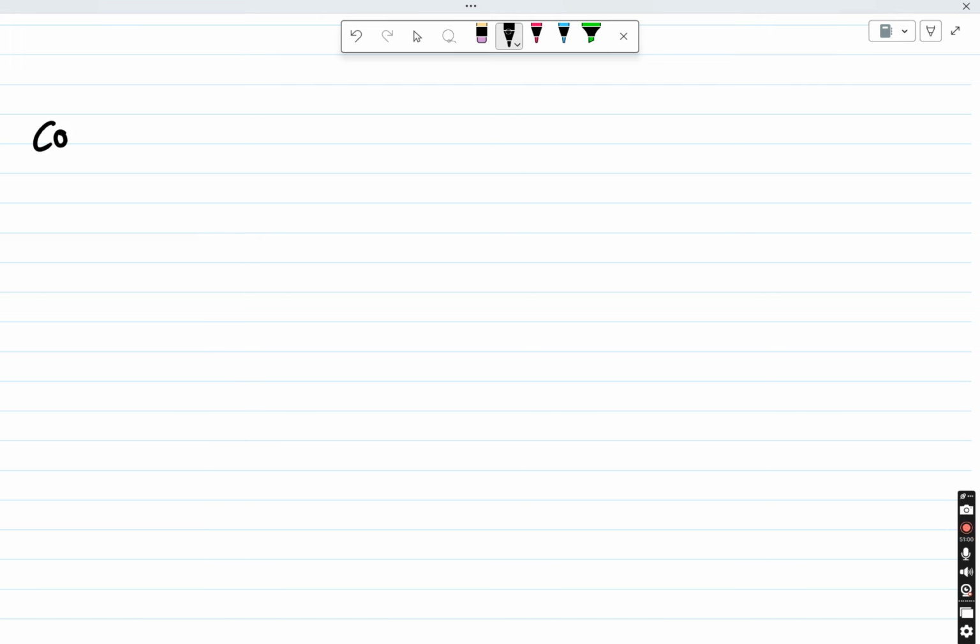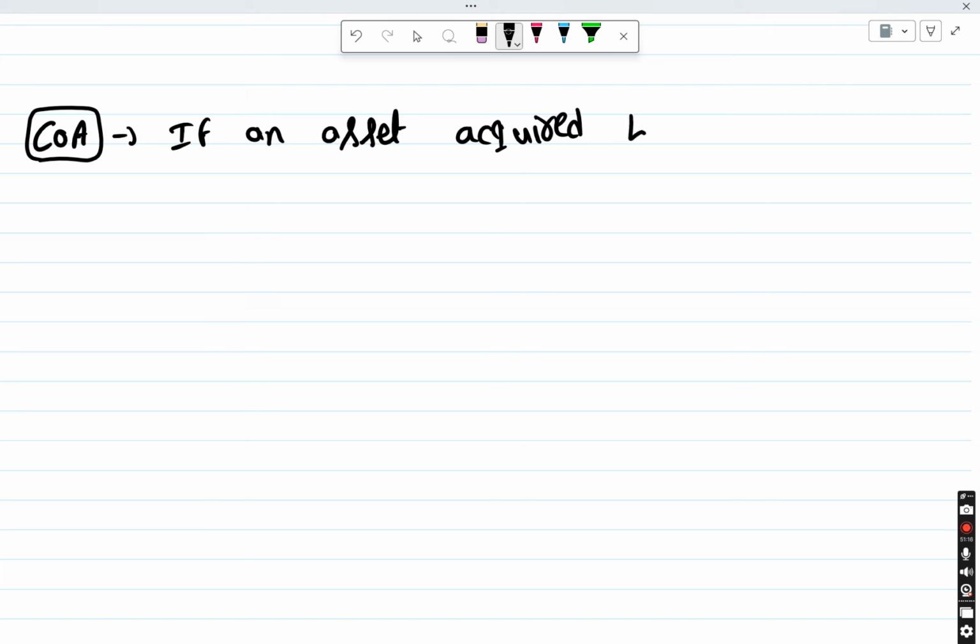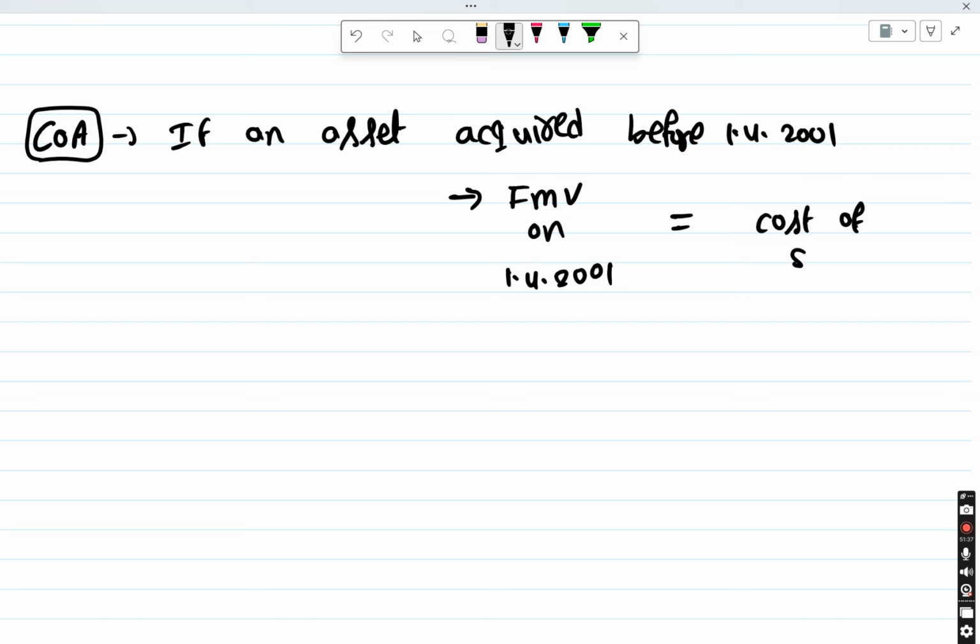Normally, if an asset is acquired before 1/4/2001, then the fair market value on 1/4/2001 will be considered as the cost of such asset.